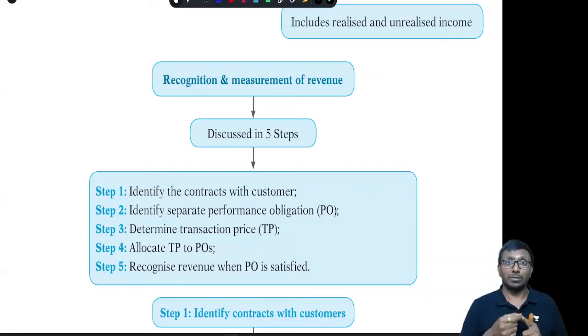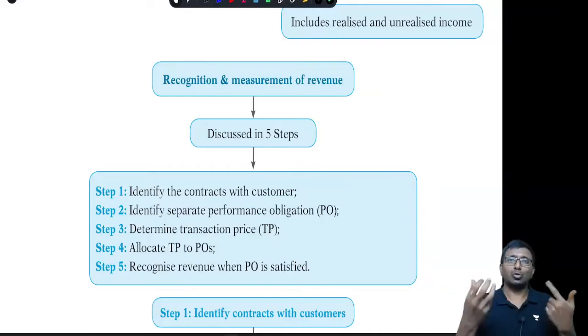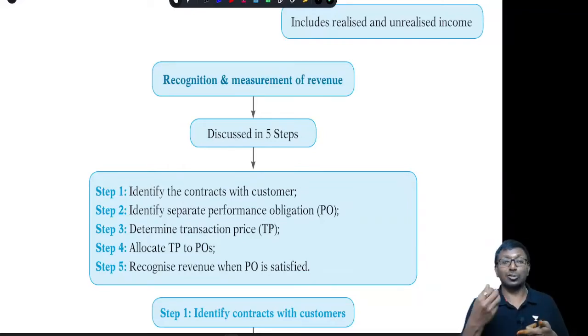The second step is identifying the performance obligations, that is, the distinct goods or services we are supposed to provide to the other party. The third one is determining the transaction price. The fourth one is allocation of the transaction price among the performance obligations. If there is more than one performance obligation and one lump sum amount has been fixed for all of them, then you are supposed to allocate it. And the fifth one is recognition of revenue when the performance obligation is satisfied. The discussion is going to get deeper and deeper. Let us look at step 1, which is very simple.